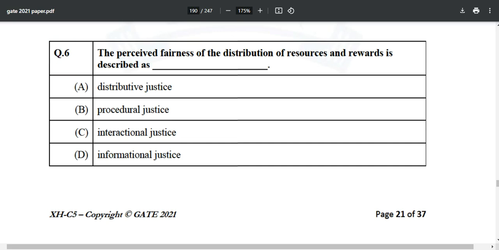First of all, the question is asking: the perceived fairness of the distribution of resources and rewards is described as. Options are given as distributive justice, procedural justice, interactional justice, or informational justice. So what should be the correct answer over here? If you can just understand some basic English, then you might be able to solve this. The perceived fairness of the distribution of resources and rewards.